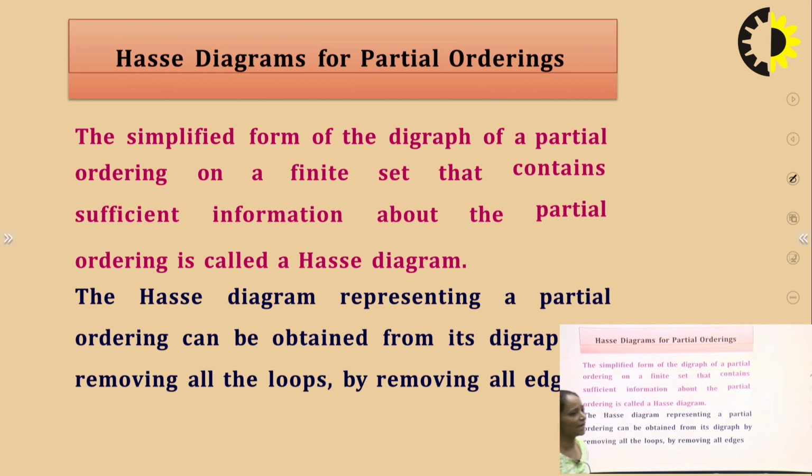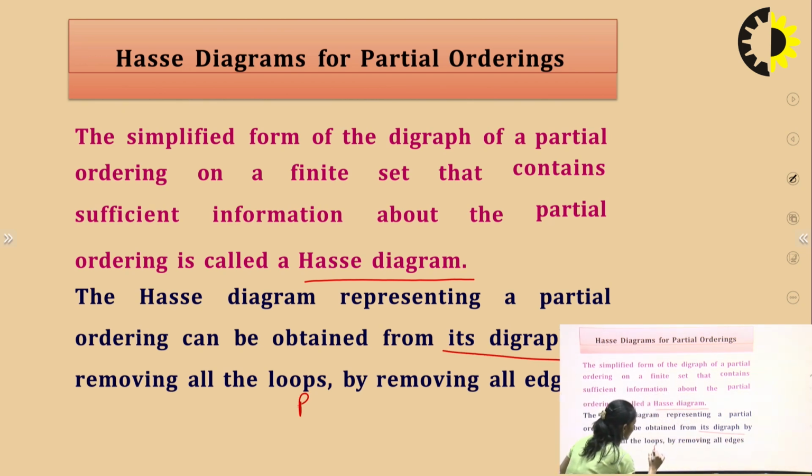Now come to the Hasse diagram. Hasse diagram for the partial order relation. If the relation R is given, the simplified form of the directed graph of the partial ordering on a finite set that contains the sufficient information about the partial ordering is called a Hasse diagram. The Hasse diagram representing a partial ordering can be obtained from its directed graph.